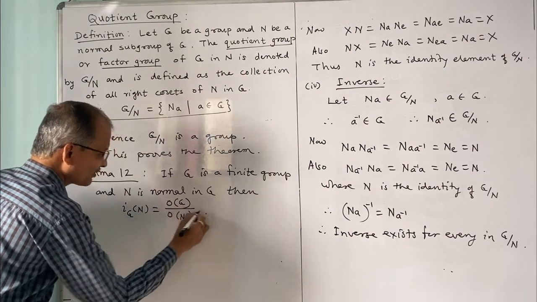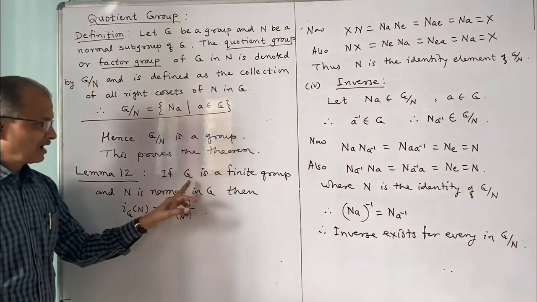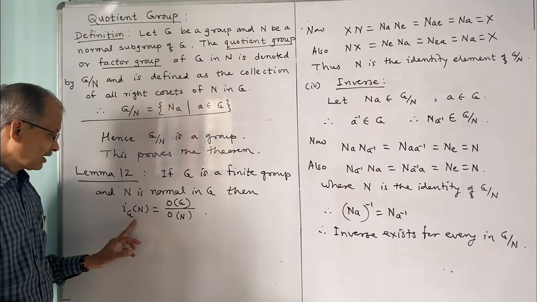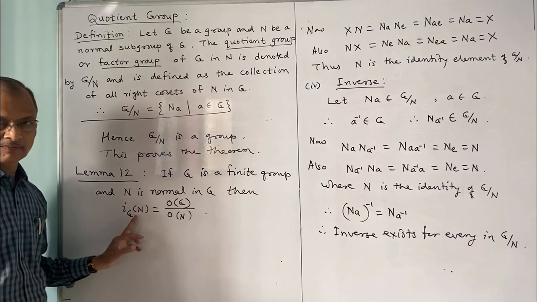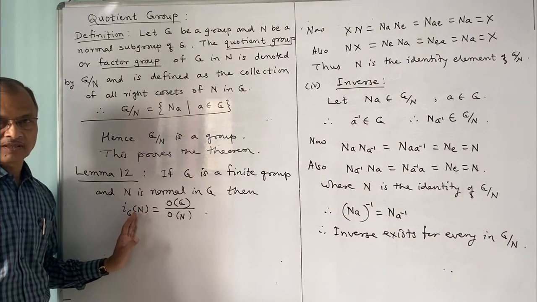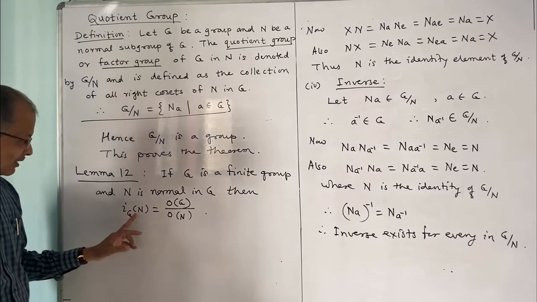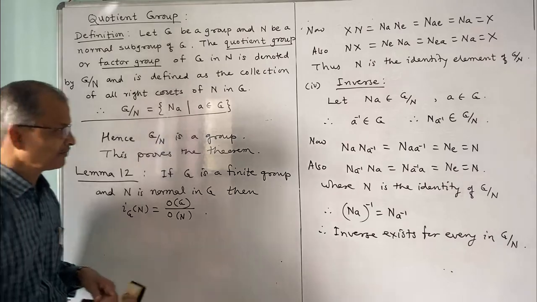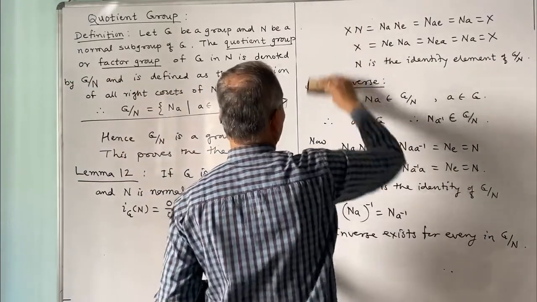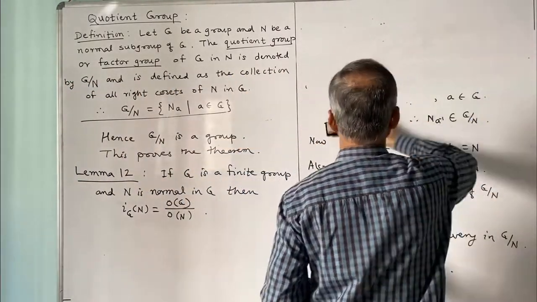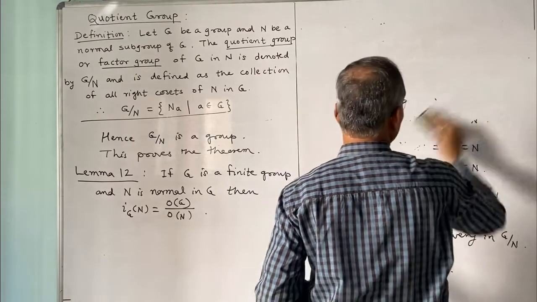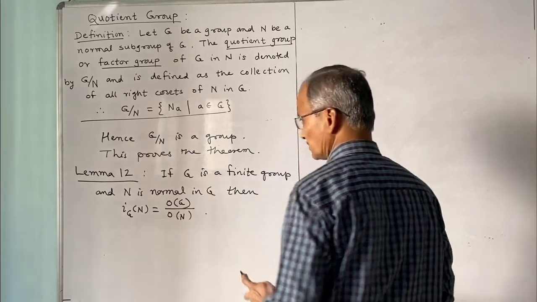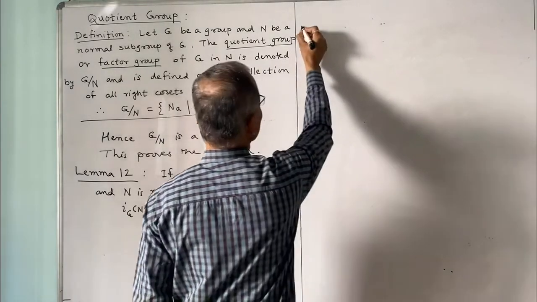So what is the meaning of this, that we shall see. G is a finite group and N is a normal subgroup of G. Then i(G:N) means the index of N in G, or that means the number of right cosets of N in G. That is the meaning of i(G:N), and we will write that first. And further, we will use Lagrange's theorem for this lemma. Proof for this: